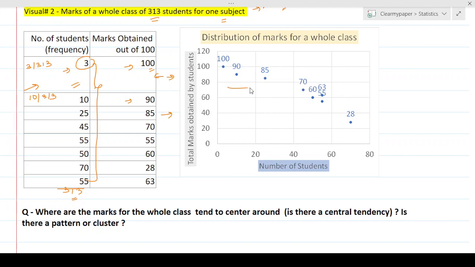Is there a concentration in this region, or maybe this region, or any other region? Is there a bunch of values which are floating around the center? Is there a central tendency for marks to come together? Is there a cluster? That's another word you can look at, okay? Is there a guess? So that's another question to spin your minds.